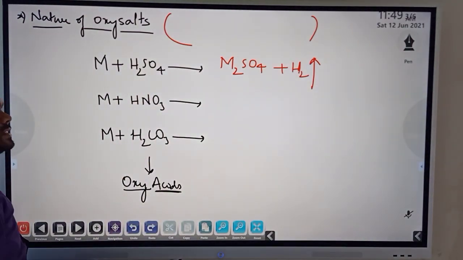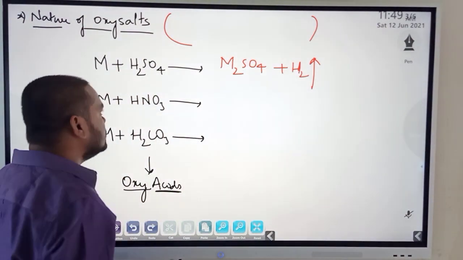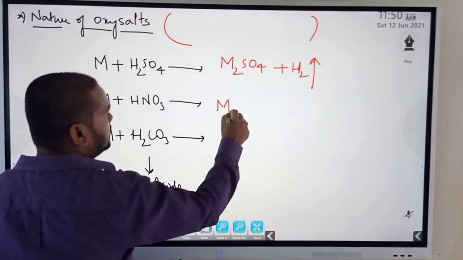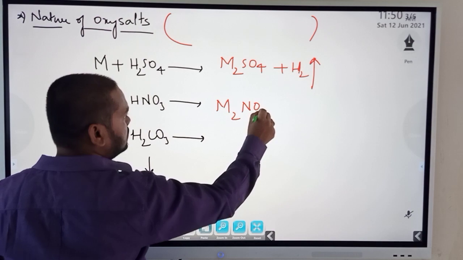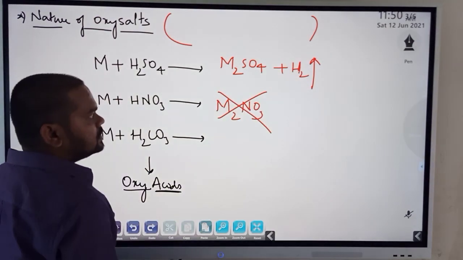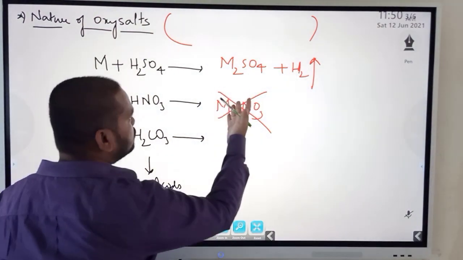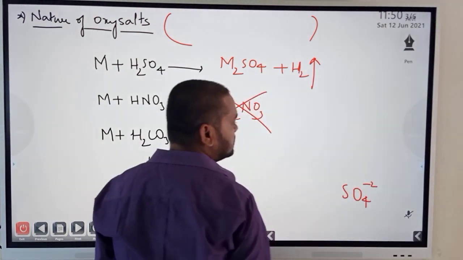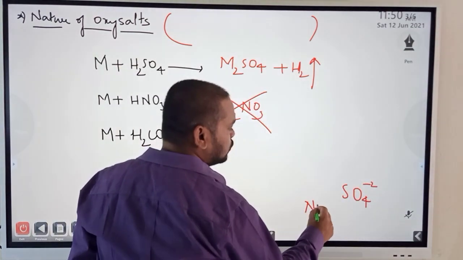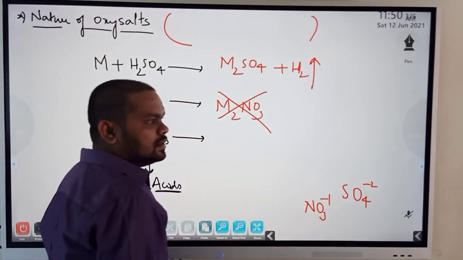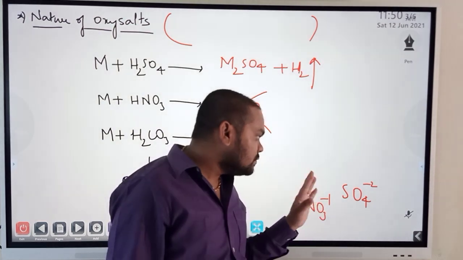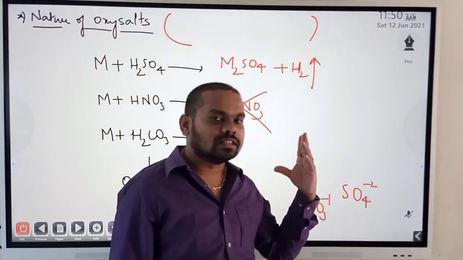Metal plus nitric acid will form what? Same reaction. Metal plus nitric acid will form metal nitrate. But here should I write M2NO3? No, this is wrong. Sir, here you wrote M2SO4. I wrote M2SO4 because sulfate has what charge? SO4 is -2 charge. Nitrate, on the other hand, NO3 is -1. Now a question: sir, how should I know which one is -1 and which one is -2? This is the basic thing.